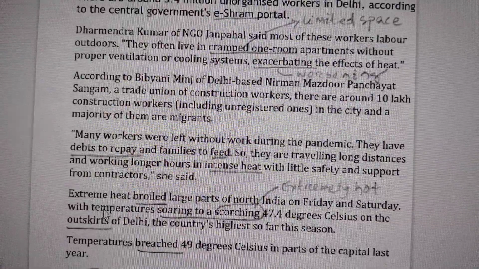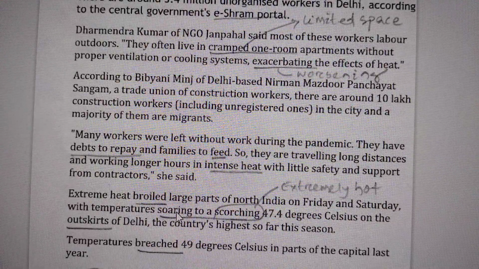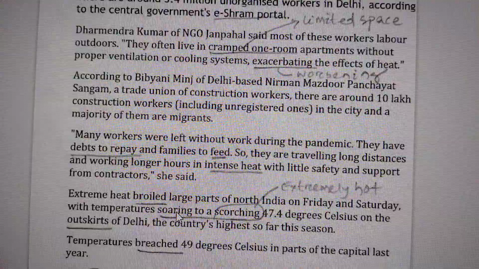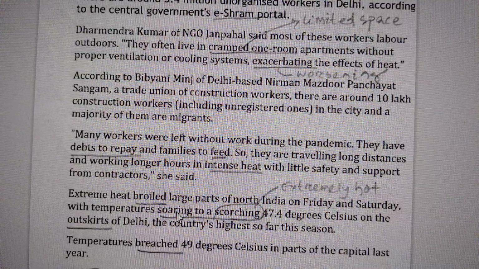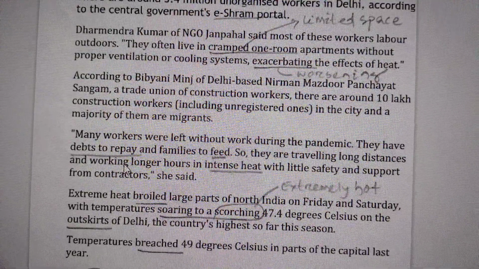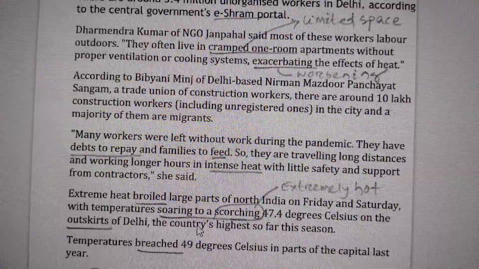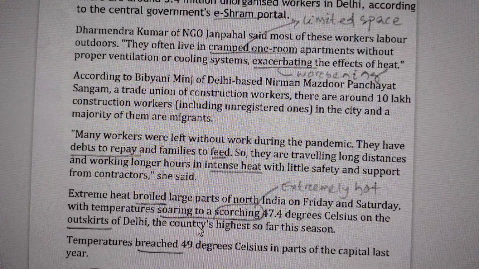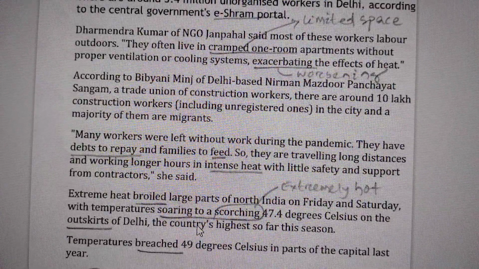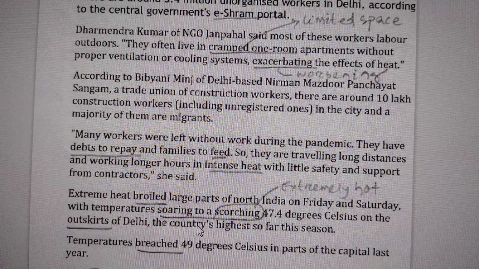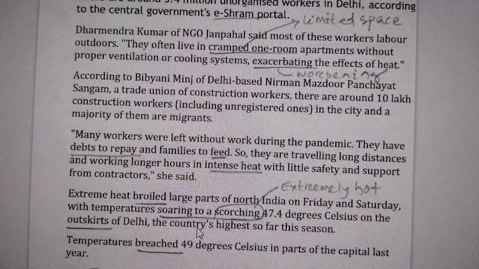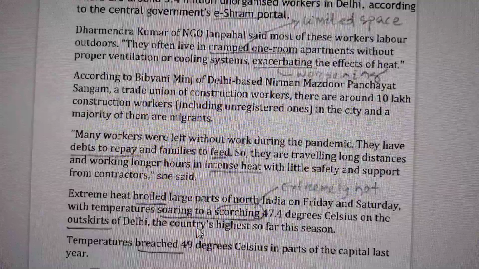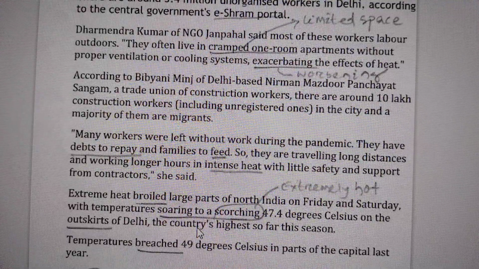He said extreme heat broiled large parts of North India. Broiled means it had a huge impact on Friday and Saturday, with temperatures soaring, meaning increasing to a very high level, like 47.4 degrees Celsius on the outskirts of Delhi. Outskirts is used when it is outside the city.